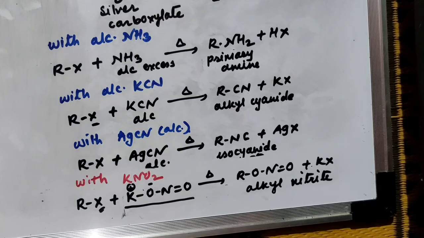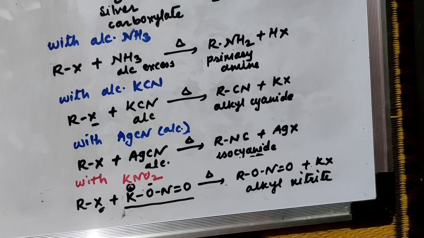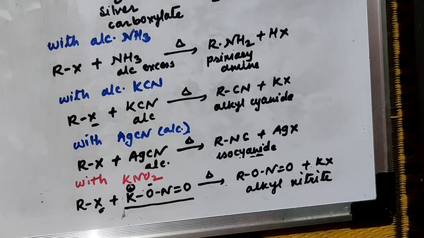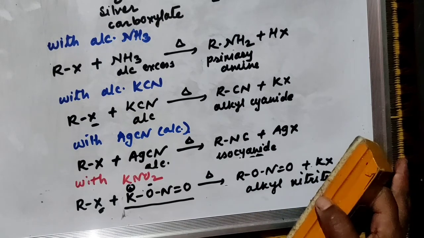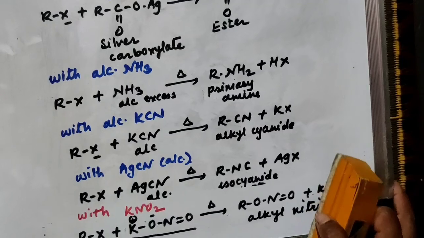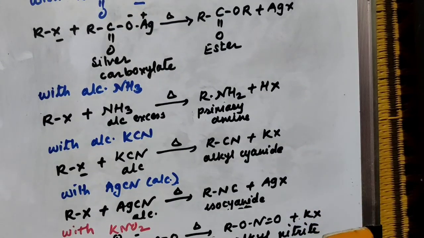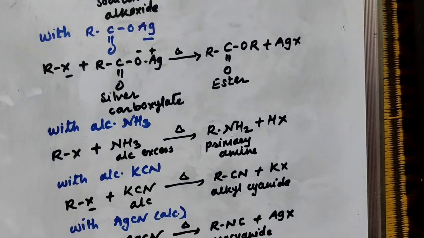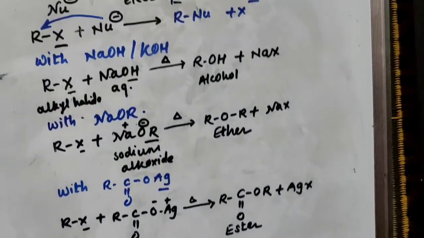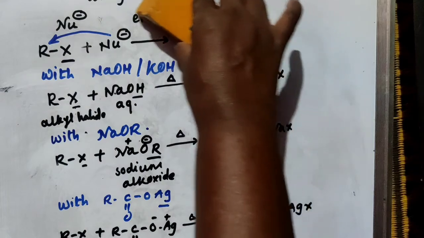But if the reaction is with AgNO2, silver nitrite, then again the bonding is through the nitrogen atom, same as that of AgCN and KCN. I'll write the reaction here above.